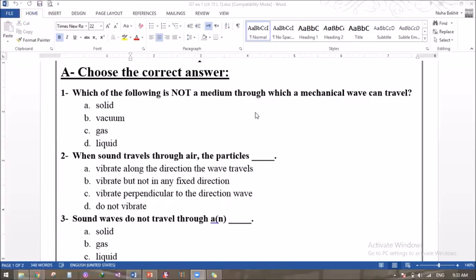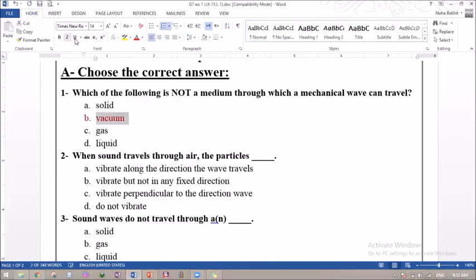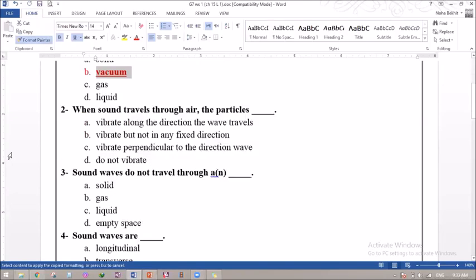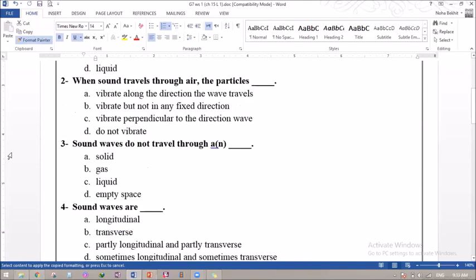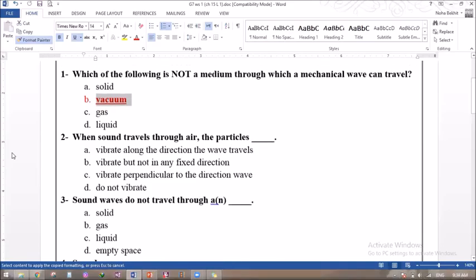So we have Adam. Adam is the first one. Okay, Adam. Which of the following is not a medium through which a mechanical wave can travel? Which one is not a medium? Vacuum. Yes, vacuum. Thank you so much, Adam. As usual, answering the correct answer, inshallah.